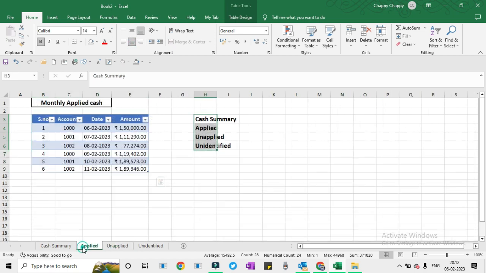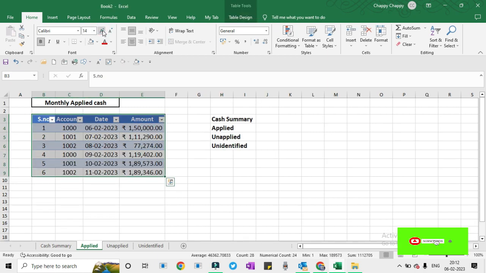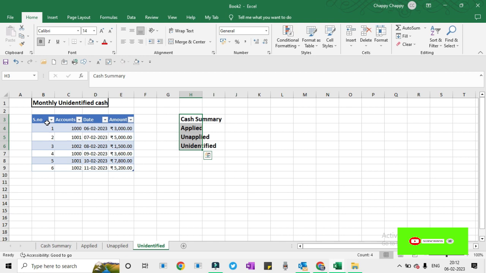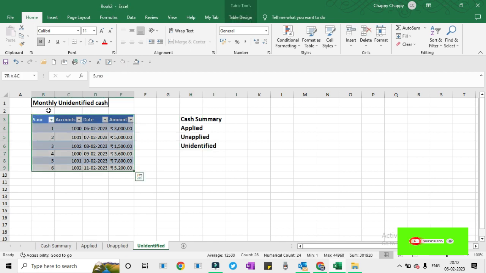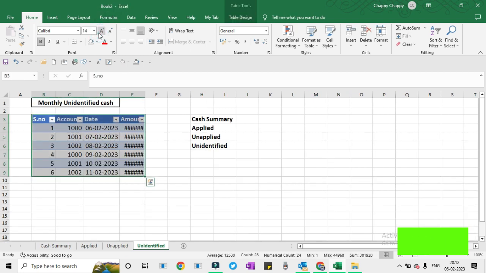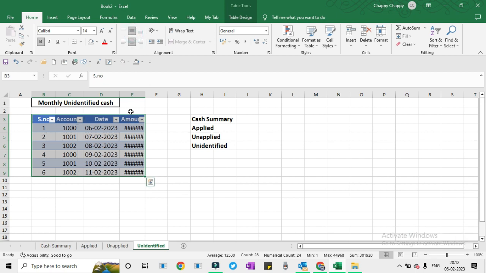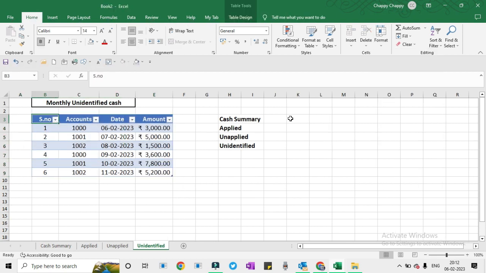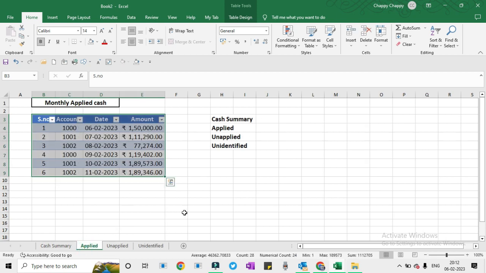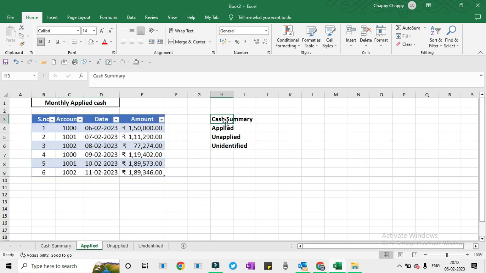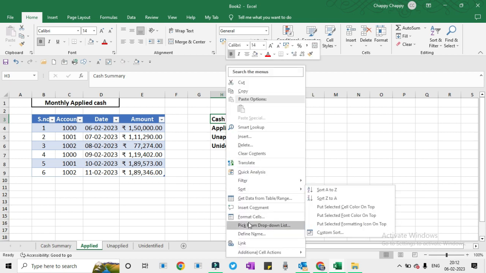Here, as this is applied cash, we will color it as applied and it will represent the active cell, applied. Here again we will right click on it, go to link, click on unapplied, we will link it, and here again we will right click on it and link it as unidentified. The same we will do in here.